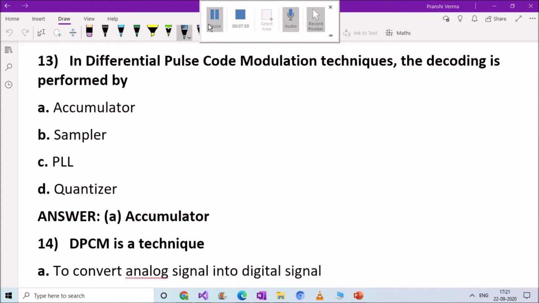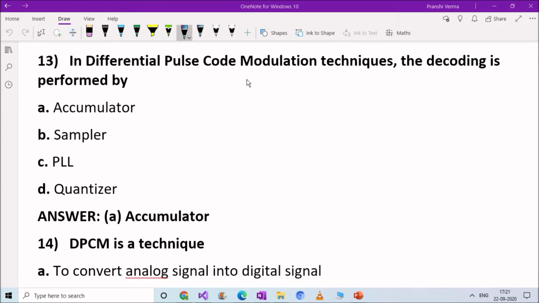Next question. In differential pulse code modulation techniques, the decoding is performed by: option A, accumulator, option B, sampler, option C, PLL, and option D, quantizer.